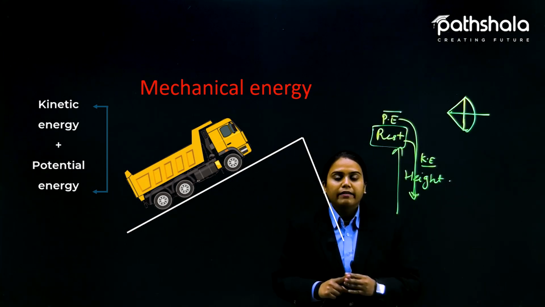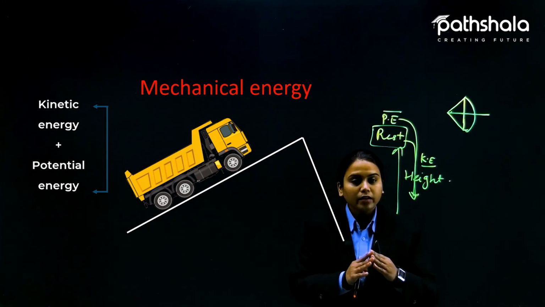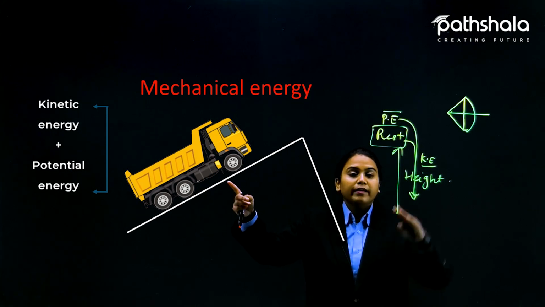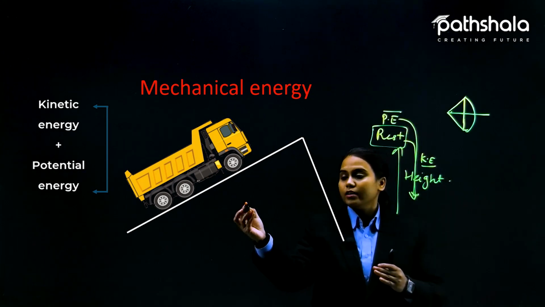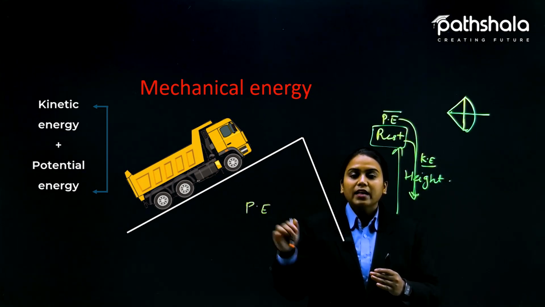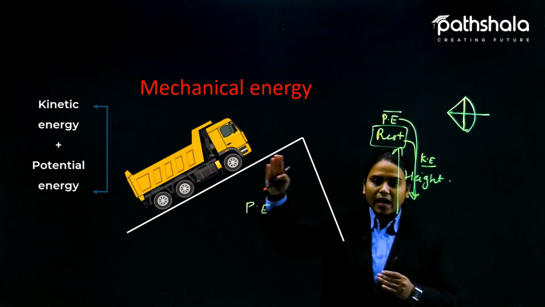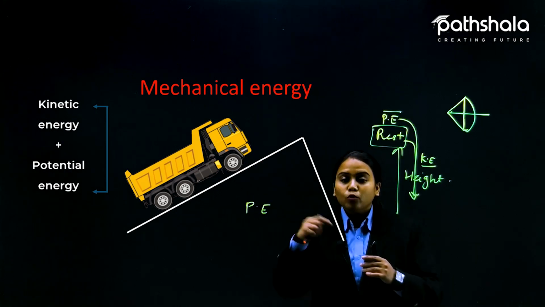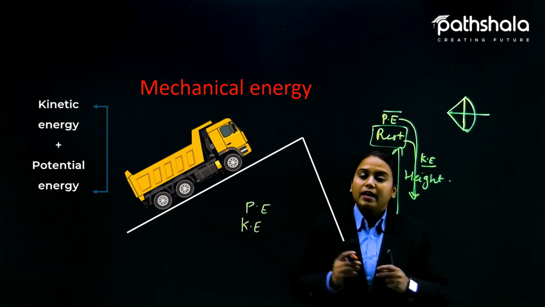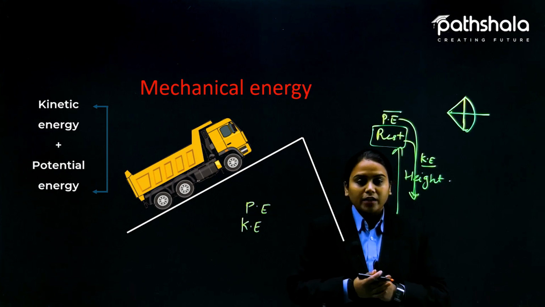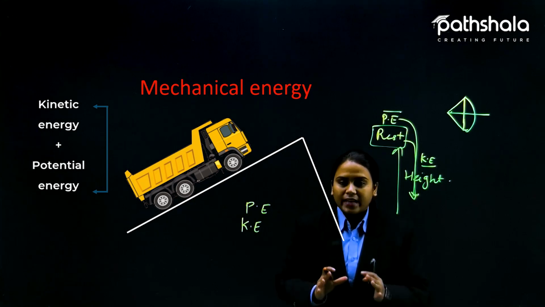Now in this diagram, as you can see, the truck is moving up on the hill, right? Here it is gaining certain height, so we can say it is gaining potential energy. And because it is moving, that means there is motion, so kinetic energy also plays a part. So students, potential plus kinetic together gives you mechanical energy.